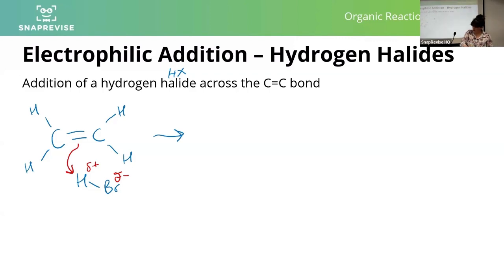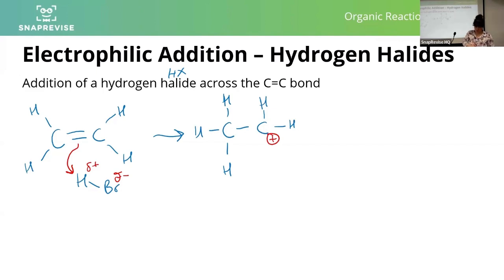I'll write that in a second. So then we end up with, now we add the hydrogen first, because that's the thing with the positive charge. That's what was attracted to the high electron density in the bond. Again, though, we've now got one carbon which doesn't have all of the electrons that it should have around it. That means it's deficient.